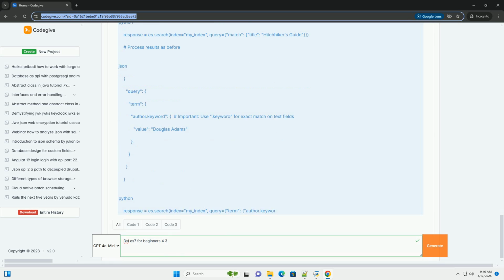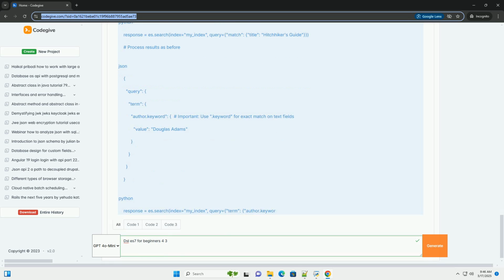Term query, exact value. The term query searches for documents where a specific field has a precise value. It's ideal for fields like genre, author, or publication_year where you want an exact match.